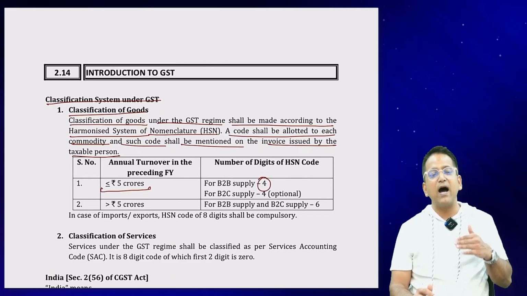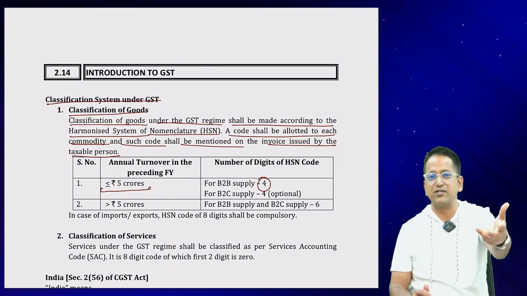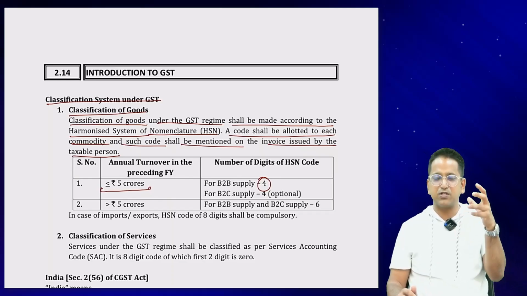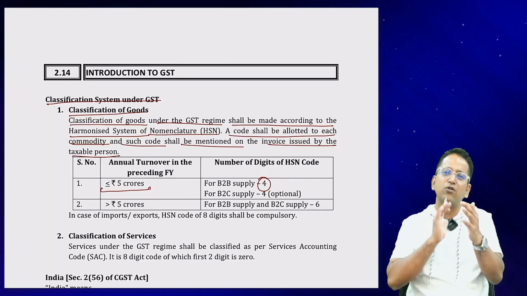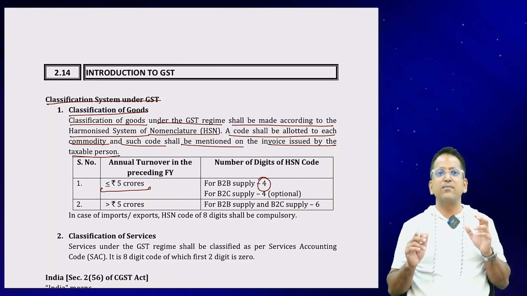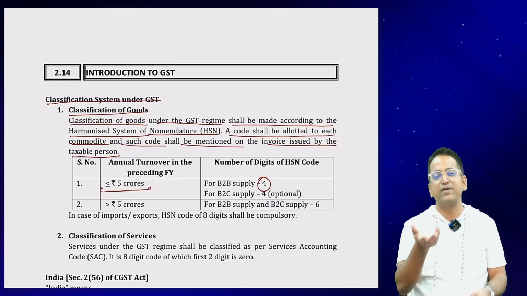B2B supply means the goods you are selling to a business. That means they are also GST registered. You are GST registered, you are creating a GST invoice, and the receiver, the recipient, is also GST registered. So this is called B2B supply. Will you remember this? When we are selling goods to a business, this is B2B supply.